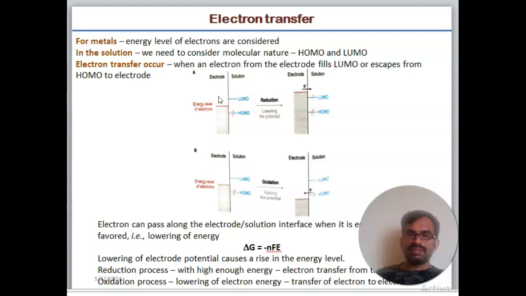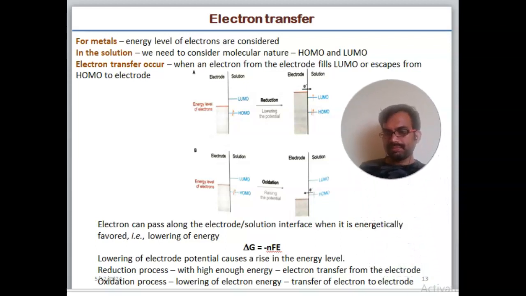Electron transfer occurs when electrons from the electrode fill the LUMO, and electrons escape from the HOMO to the electrode. Electrons can pass across the electrode-solution interface when it is energetically favored, by lowering of energy. Lowering the electrode potential raises the energy levels. In the reduction process, electrons transfer from the electrode at high enough energy. In the oxidation process, the electron energy is lowered and electrons transfer to the electrode.